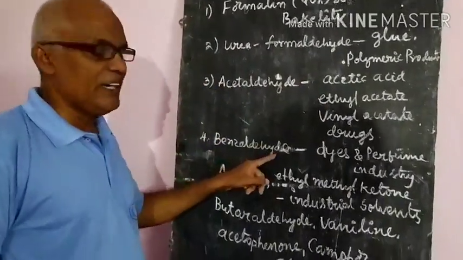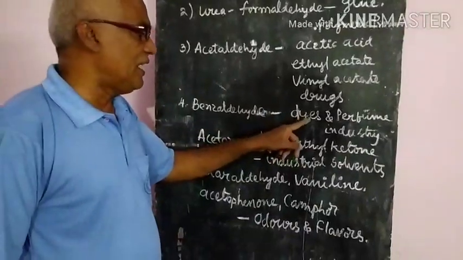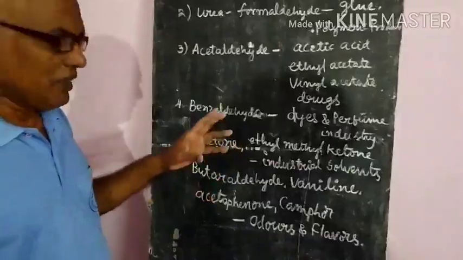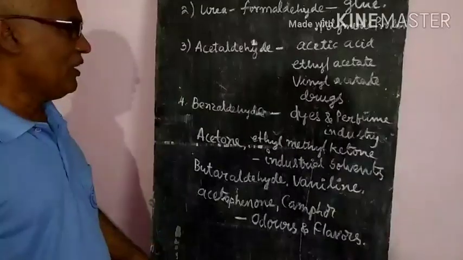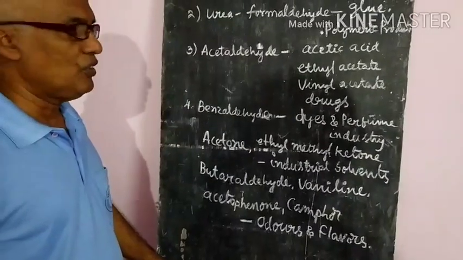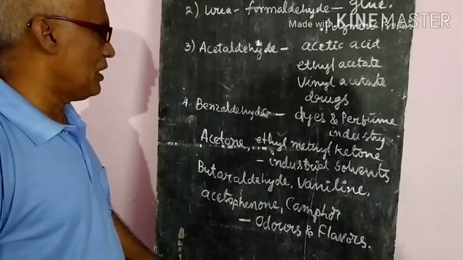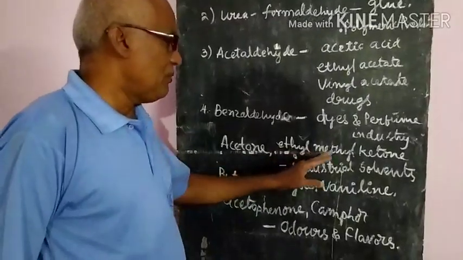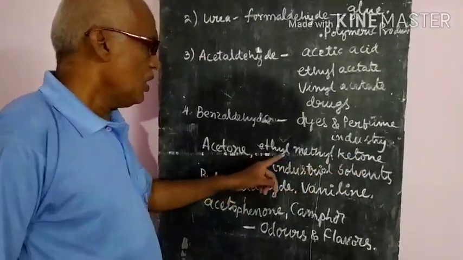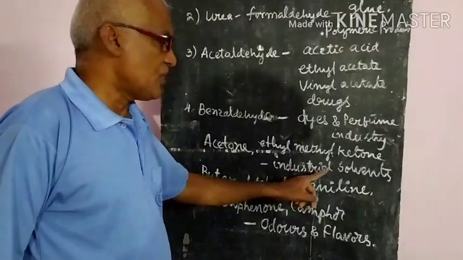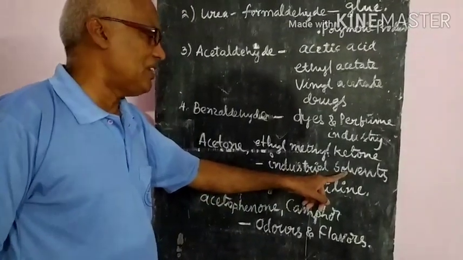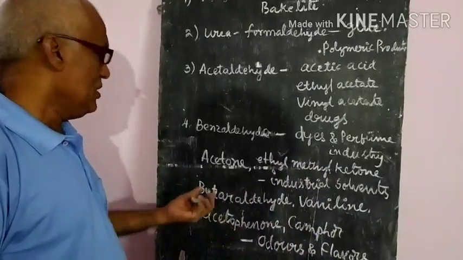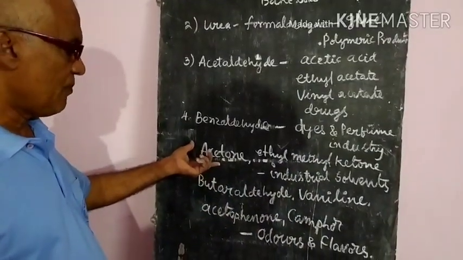Next, benzaldehyde. It is used in the dye industry and the perfume industry. This is the main aldehyde from which you get perfumes and different fragrances. Next, acetone and ethyl methyl ketone. These two are used as industrial solvents, since many products dissolve in them. Varnish, for example, dissolves in acetone.